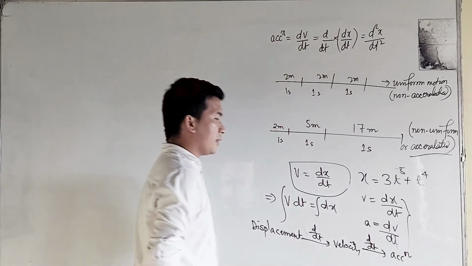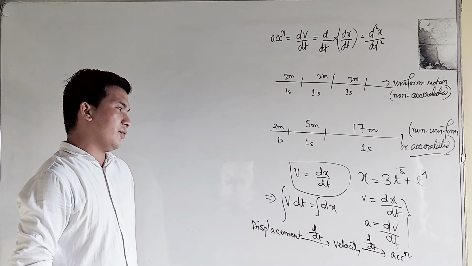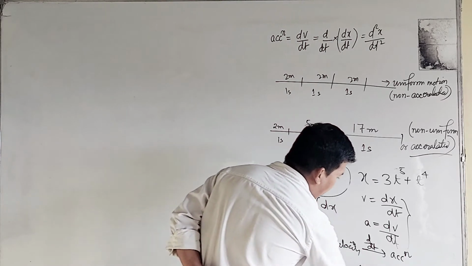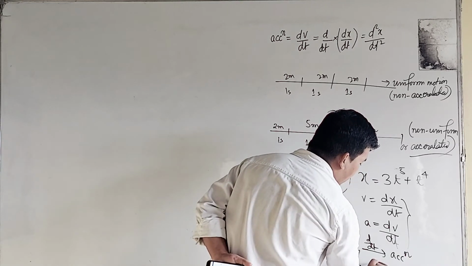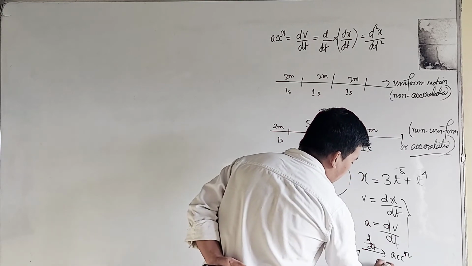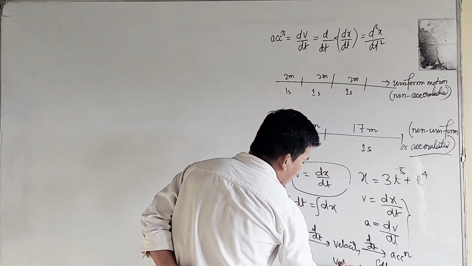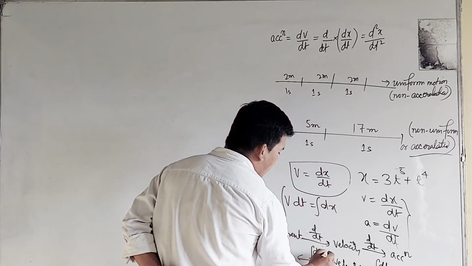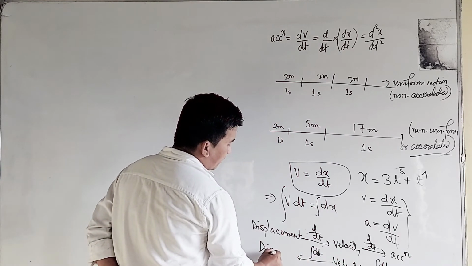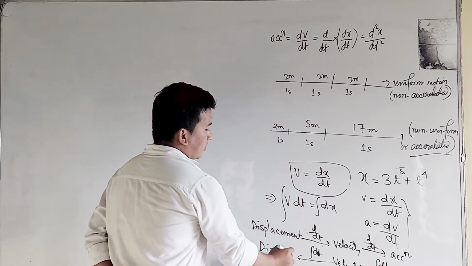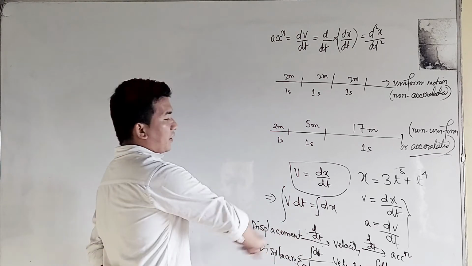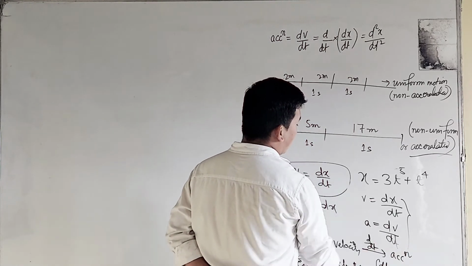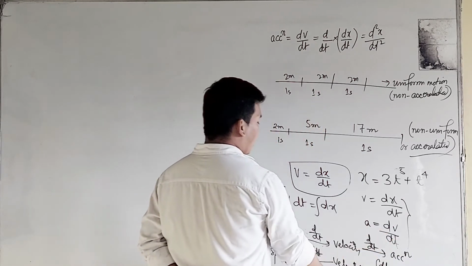Is that understood? See acceleration. But if we take in the reverse direction, if we integrate the acceleration with respect to time, we will be having your velocity. If we integrate velocity with respect to time, then we will be having our displacement. Is that understood or not? By differentiating displacement we get velocity. Next differentiation we get acceleration. Acceleration integrate we get velocity.